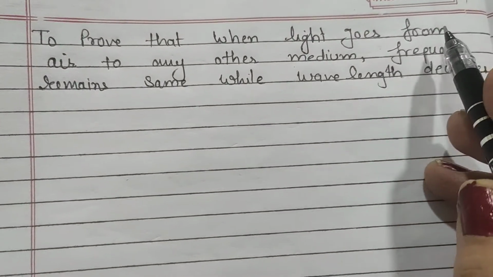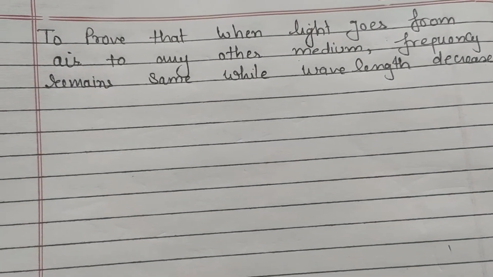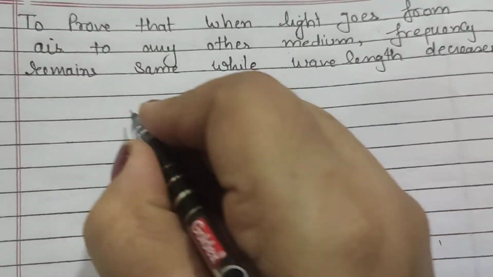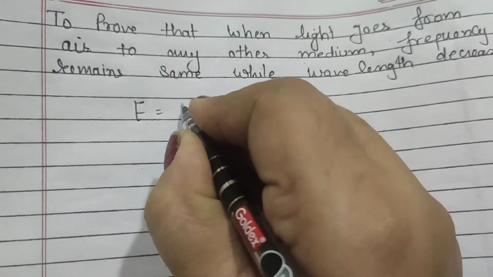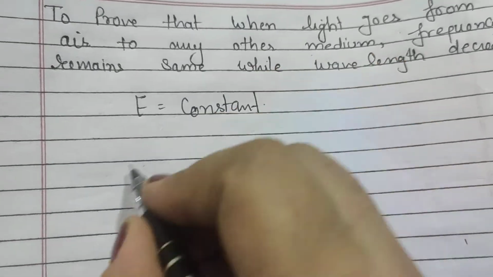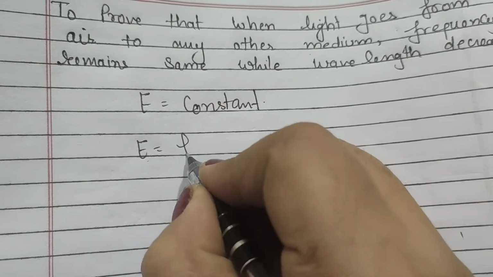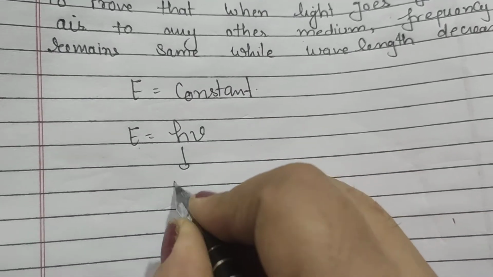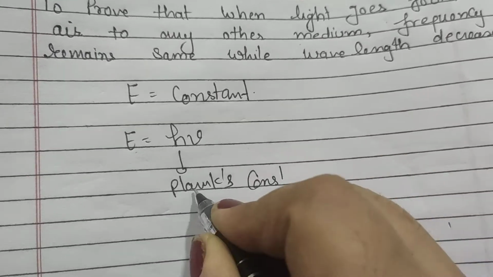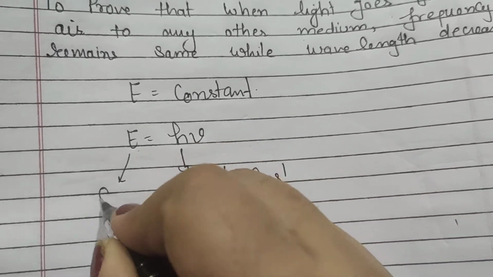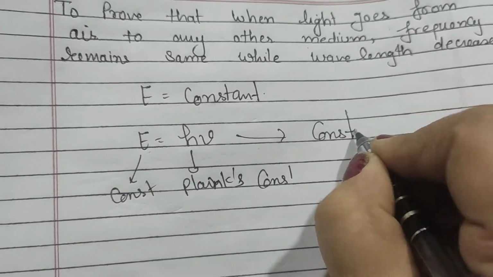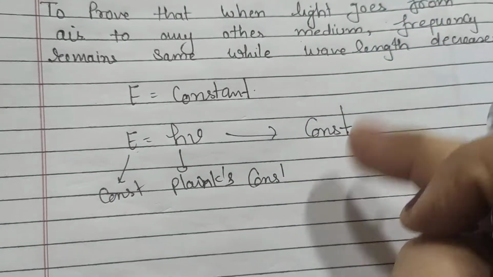We know that when light goes from one medium to another, energy of the system remains conserved. So we can say that energy is constant in this case. We know that energy is equal to h nu, where h is the Planck's constant, and energy is also constant. So we can say frequency is constant. So frequency will remain constant when light goes from one medium to another.